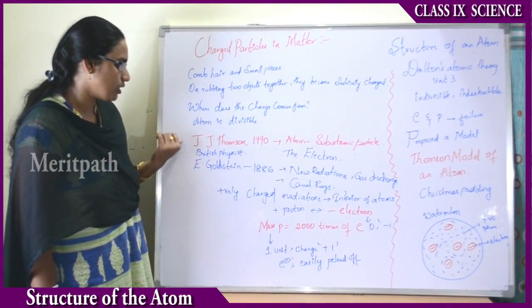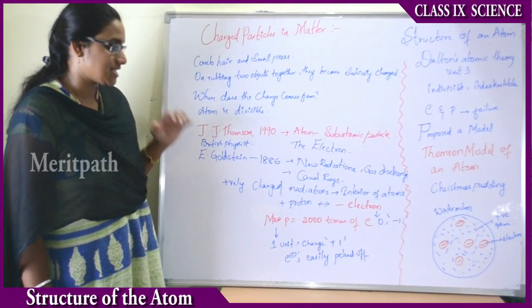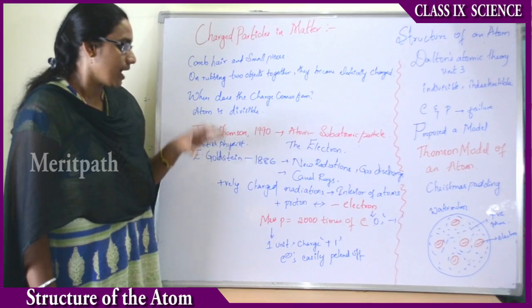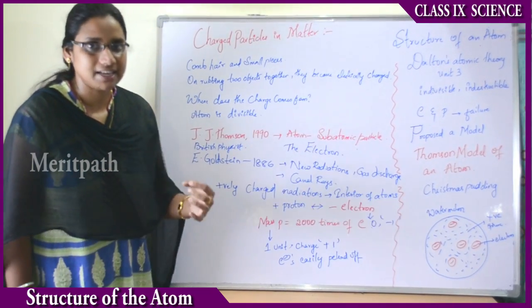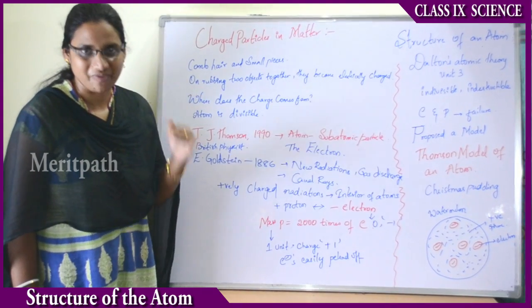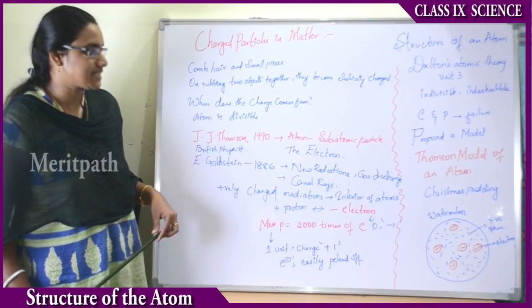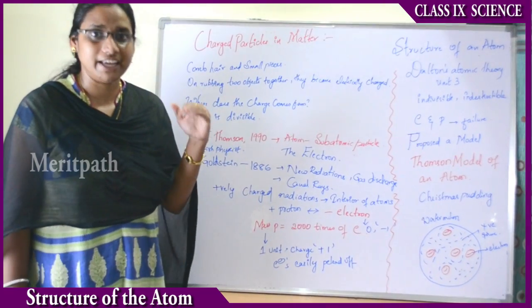Now both scientists, J.J. Thomson and E. Goldstein, did all these experiments and declared that the atom is divisible and has subatomic particles. Right, now we will look at Dalton's atomic theory, which I explained previously in unit 3.